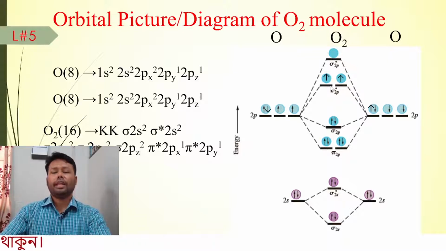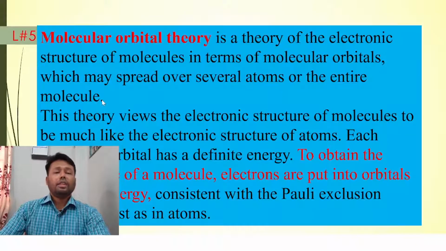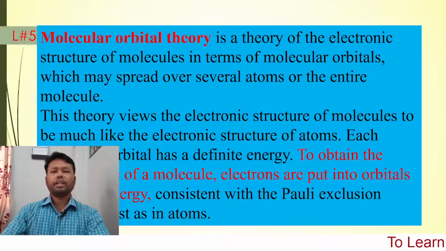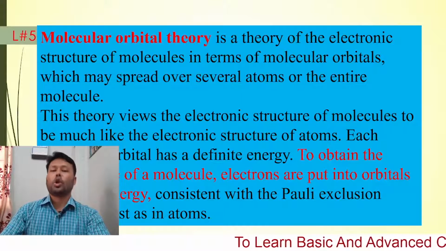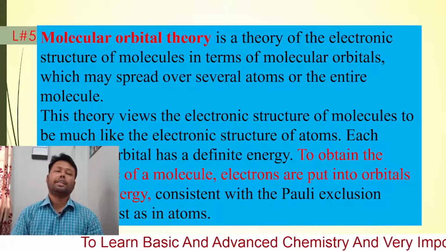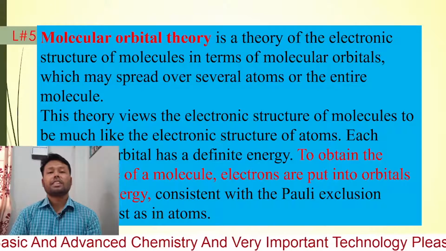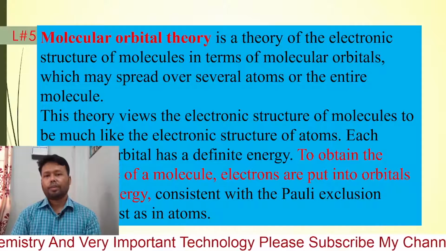Therefore easily we can explain that oxygen molecule is a paramagnetic molecule and it has the paramagnetic characteristics. Now what is the molecular orbital theory? Molecular orbital theory is a theory of the electronic structure of molecules in terms of molecular orbitals, which may spread over several atoms or the entire molecule. That means molecular orbital theory describes the structure of molecule.